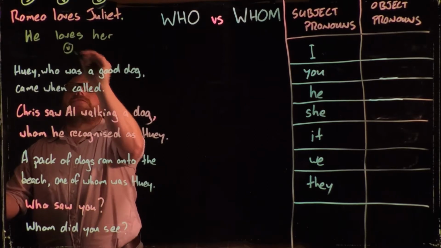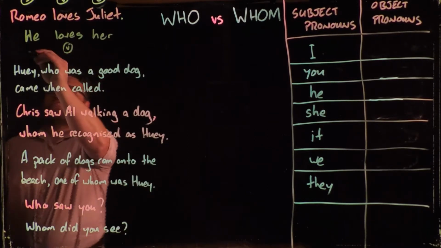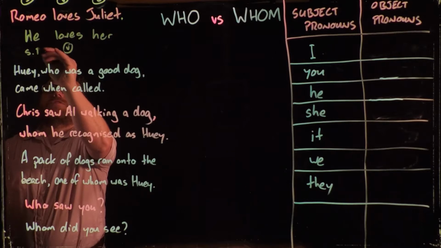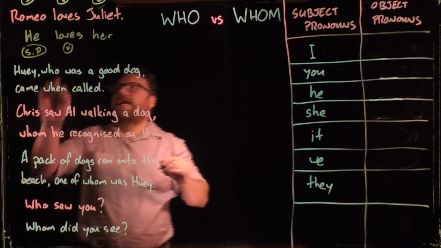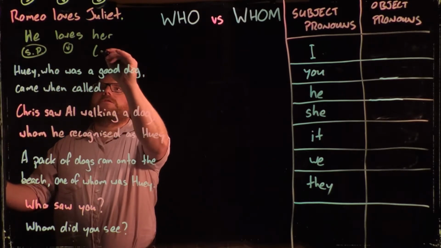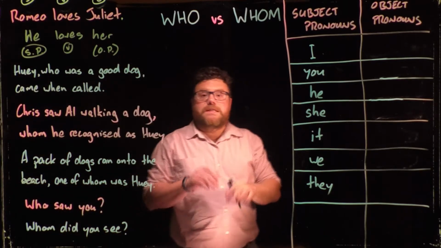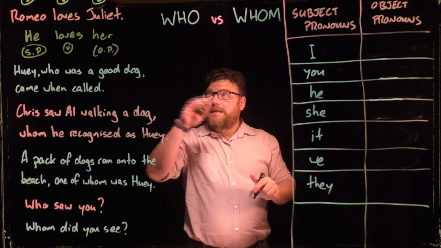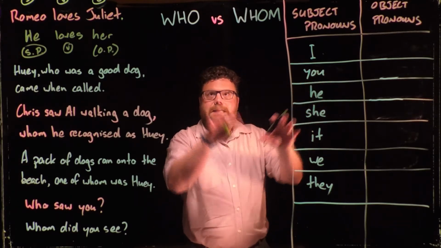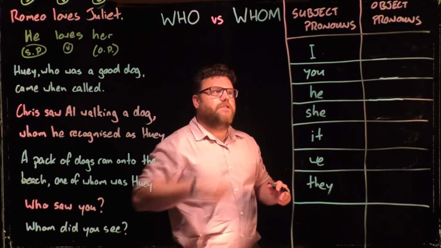So this would remain our verb. But this would then become what we could call a subject pronoun. So it's standing in place of Romeo, and this would be what we would call an object pronoun, standing in place of the object of the sentence, Juliet. So these subject and object pronouns are key to understanding the correct word to use.